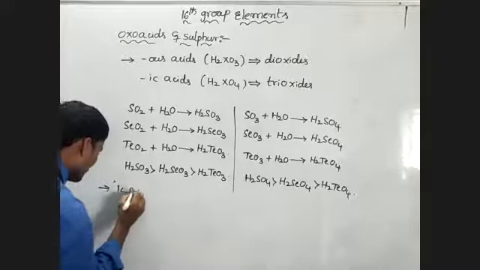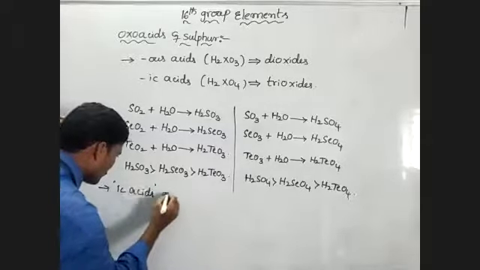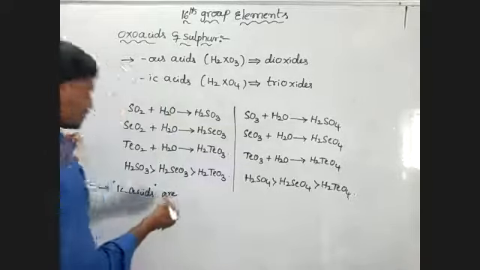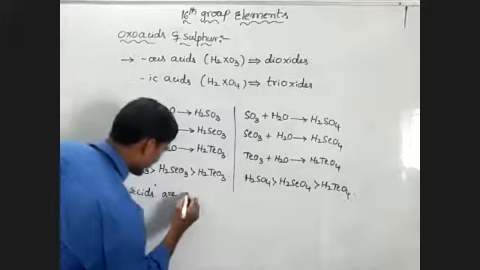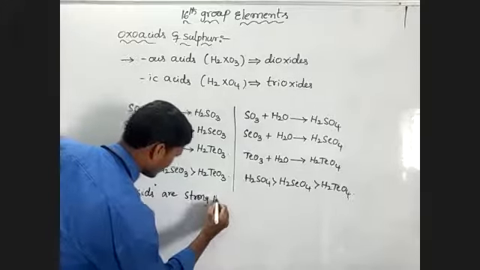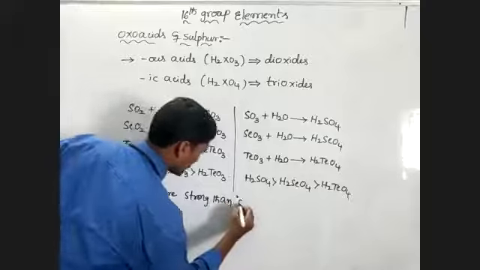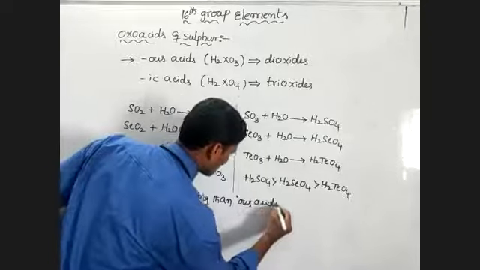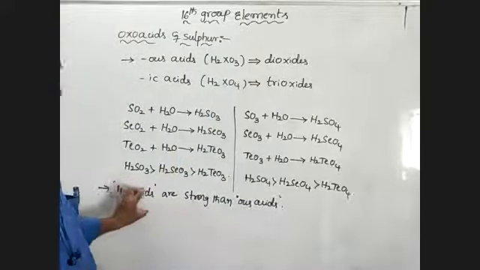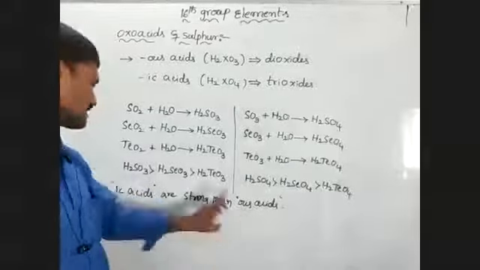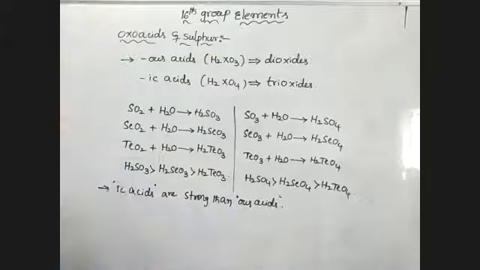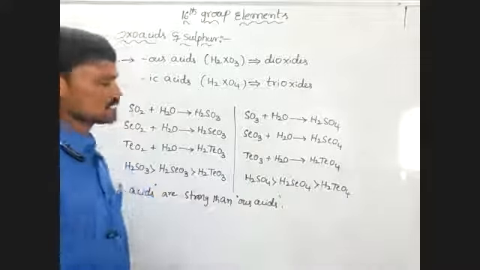Weak acids. Strong acids are stronger in acidic strength than weak acids. That means ic acids have a more acidic nature than ous acids. Due to this, in the ic acid the higher oxidation state is present, and in the ous acid the lower oxidation state is present.